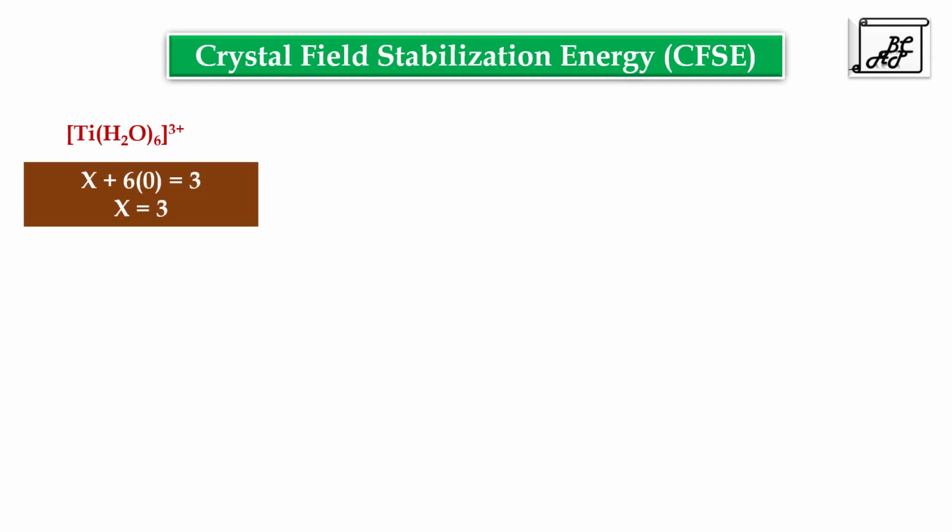To understand crystal field stabilization energy, I am taking an example of [Ti(H2O)6]3+. Here H2O is a neutral ligand, so the oxidation state of titanium is calculated as +3. Titanium atomic number 22, electronic configuration is [Ar] 3d2 4s2. Titanium in +3 oxidation state, 2 electrons are lost from the 4s orbital and 1 electron from the 3d orbital, so its outermost electronic configuration is 3d1.